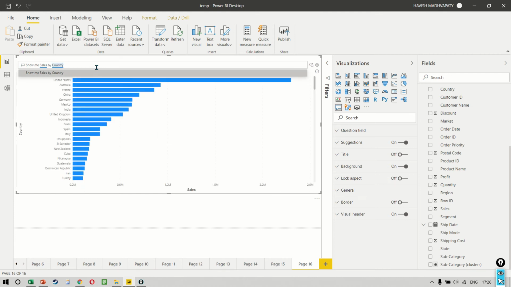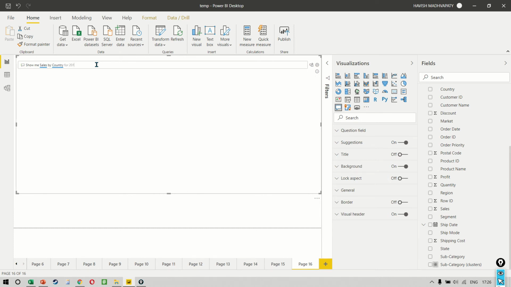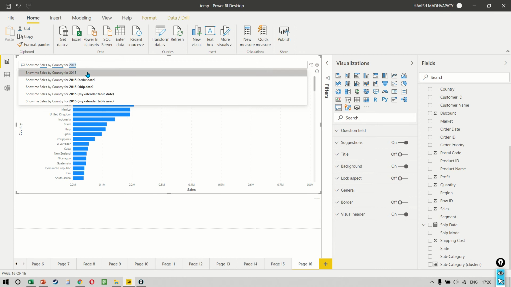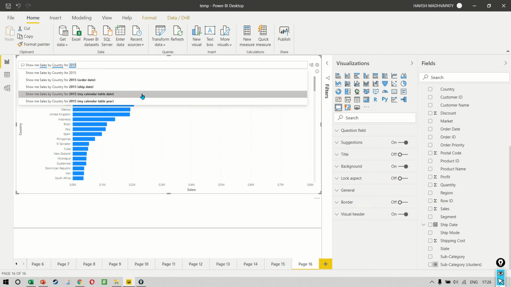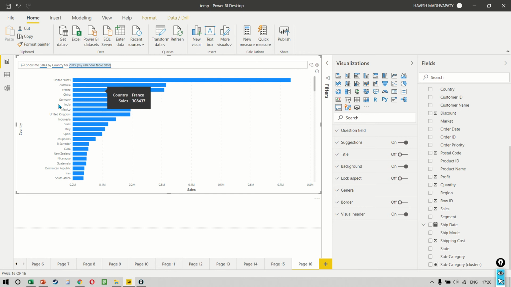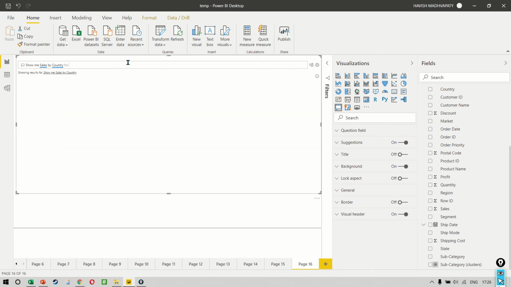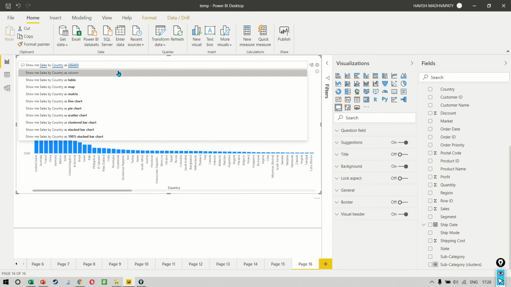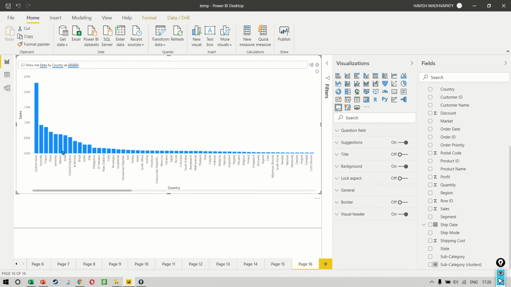If you want to see the countries only for one particular year, let us say for 2015, you can say for 2015 and it only shows you the top countries in a descending order for 2015. If you want to change the visualization type, we can say as a column and it converts a bar chart into a column chart.